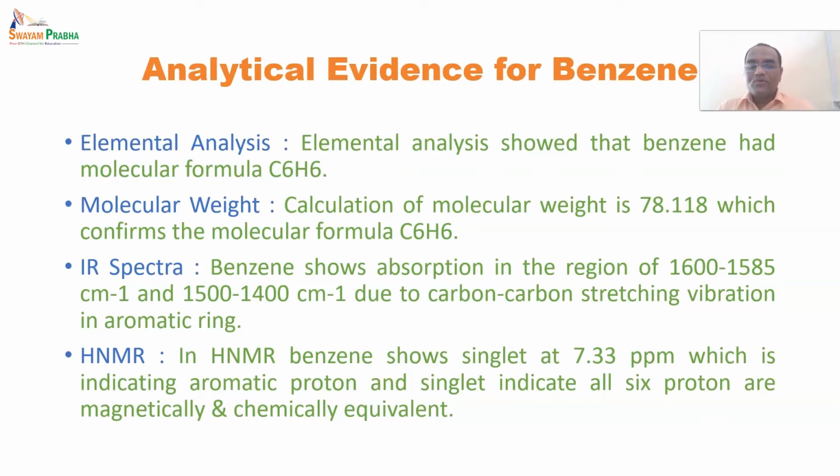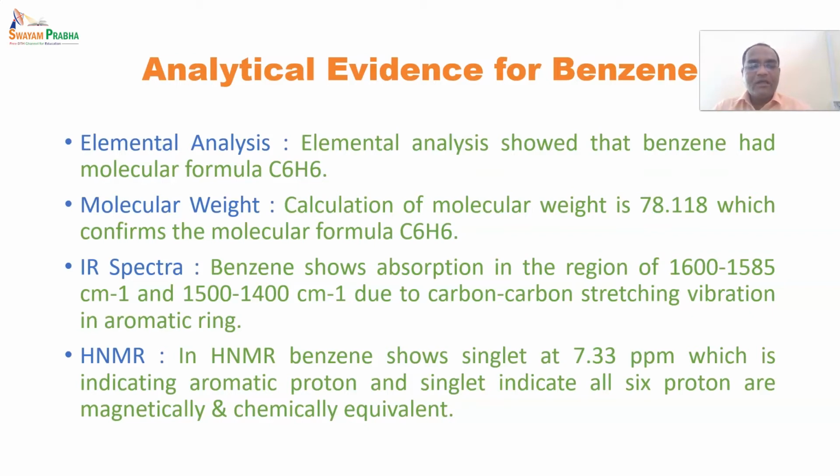So in proton NMR, benzene shows a singlet at 7.33 ppm, which indicates an aromatic proton, and the singlet indicates all 6 protons are magnetically and chemically equivalent. So this 7.33 delta value indicates that this type of proton comes in the aromatic